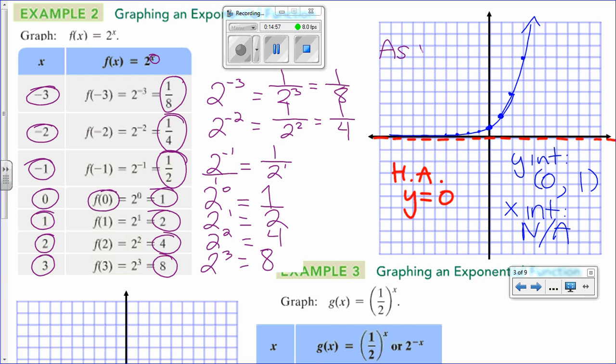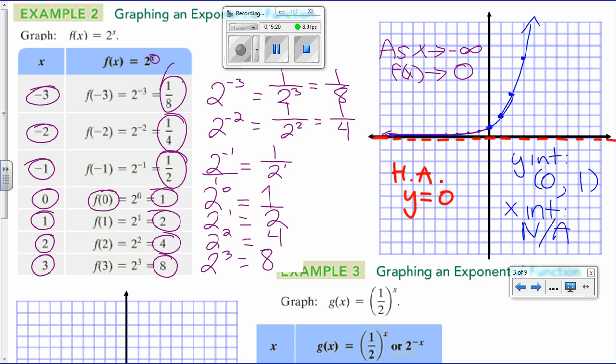As x approaches negative infinity, so that means follow the marker, if I go in this direction and I keep going, f of x is going to approach 0. It's not going to be 0. It's always going to get smaller and smaller.